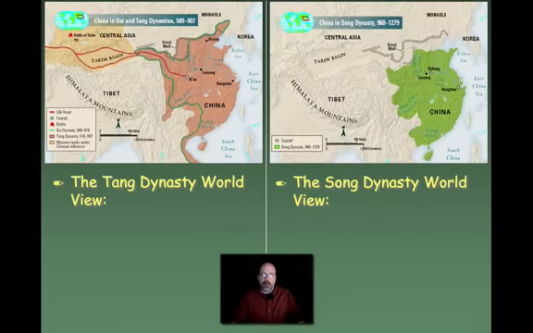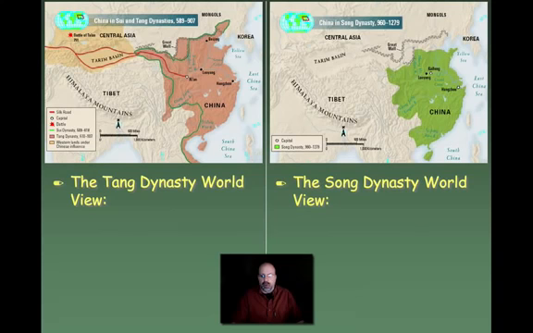Now what I want you to do is look at both maps together. And in fact, in your journal, these maps are blank. And what I would like you to do is color these sections in. So make sure you color in the section of both the green Sung dynasty, the brown Tang dynasty, and that yellow area that is influenced by the Tang dynasty. So make sure you can complete your maps inside your journal.